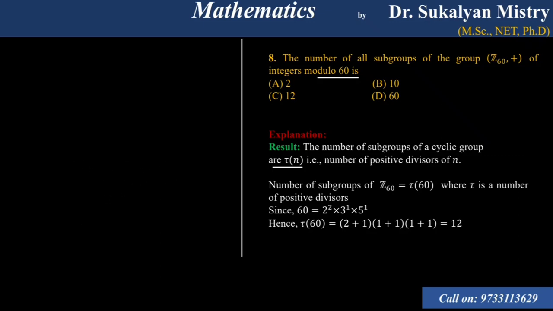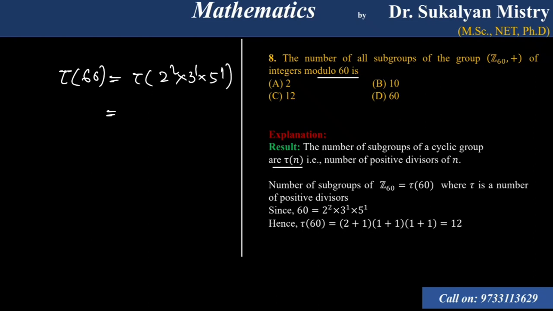That is the very important result. The number of subgroups of a cyclic group is tau n. What is tau n? That is the number of positive divisors of n. Here we have to calculate tau 60. Okay, so 60 can be written as 2 square into 3 to the power 1 into 5 to the power 1.